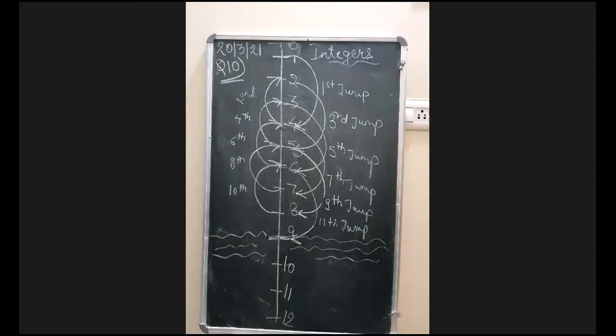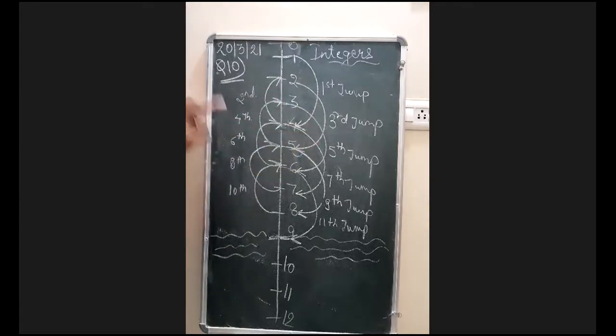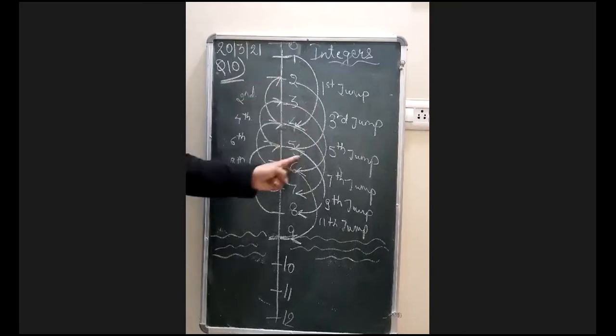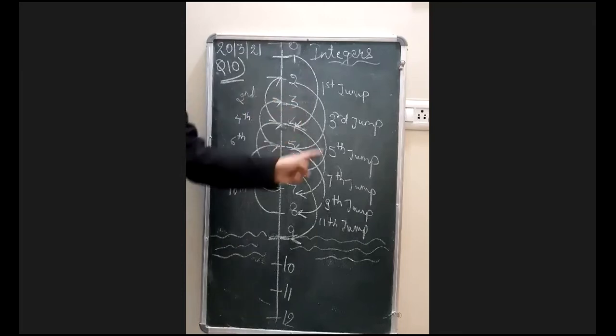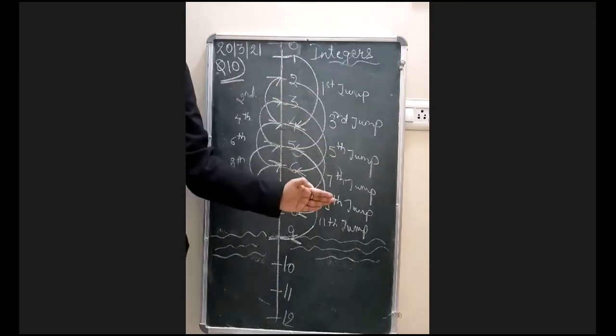Beta, remember one thing, don't forget that if you do this question using a number line, the diagram will look a little complicated, but remember you will always get the concept. What is the concept? He is moving 3 steps once upward, and in the next jump he is moving 2 steps back, then again 3 up, then again 2 back, and keep on writing how many jumps he is attempting.